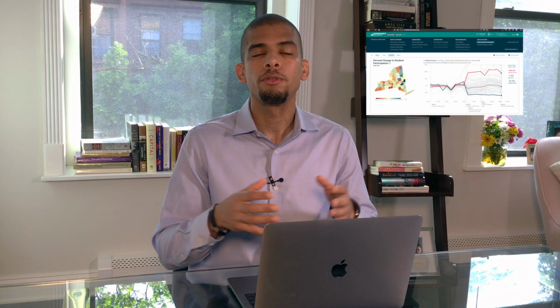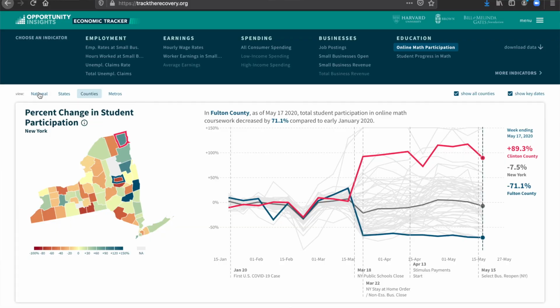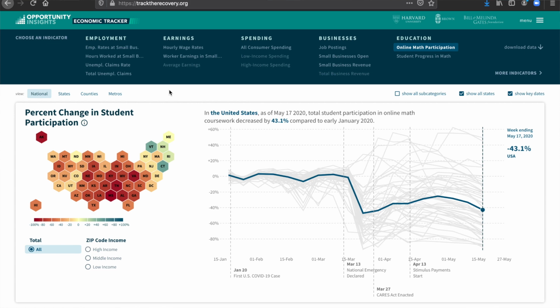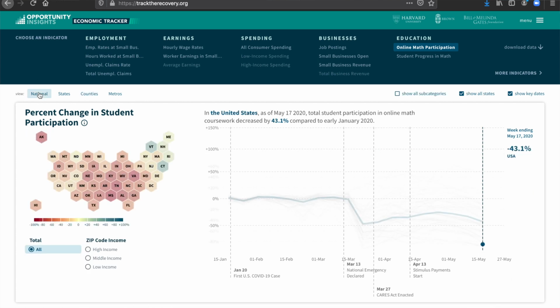As we turn towards rebuilding and recovery, we hope that the Economic Tracker can serve as an effective and useful resource for policymakers, practitioners, and you. We will be updating the data regularly to ensure that we can track these trends in real time. All the data will also be available for download. As we move forward, we'll be bringing on new data partners to be able to track new social and economic indicators. We'll also be able to dive to deeper levels of geographic granularity and track impacts on specific subgroups, especially the most vulnerable in our country.